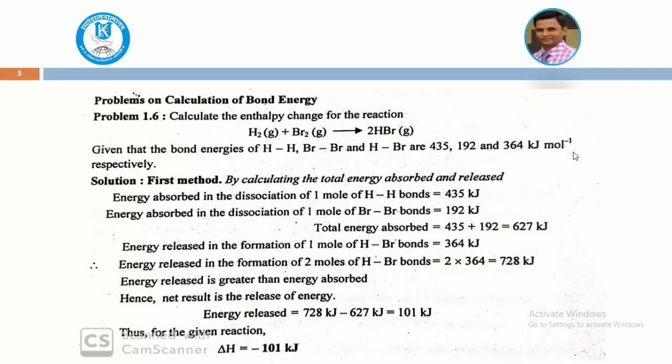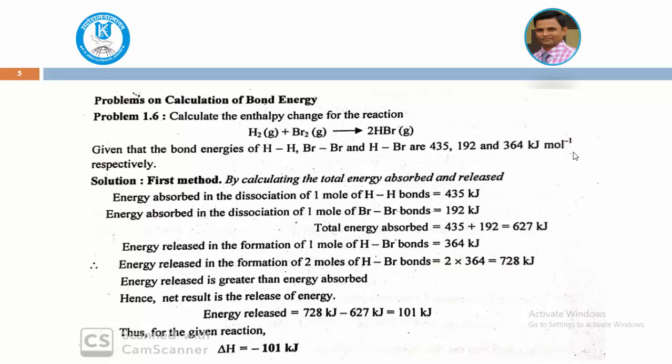Let me see one example, calculation using bond energy. Here we calculate the enthalpy change for the reaction of H2 plus Br2 giving HBr. H2 in gaseous form and Br2 in gaseous form form HBr, again a gas. We have to calculate the enthalpy of formation, where the bond energies are given.